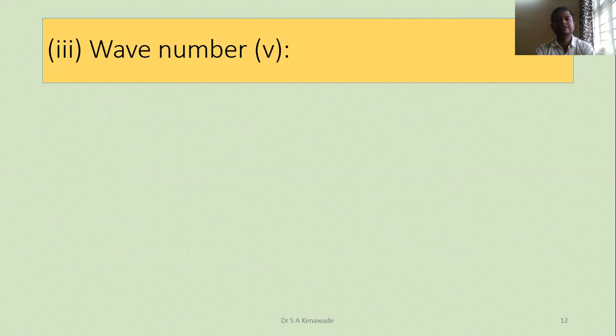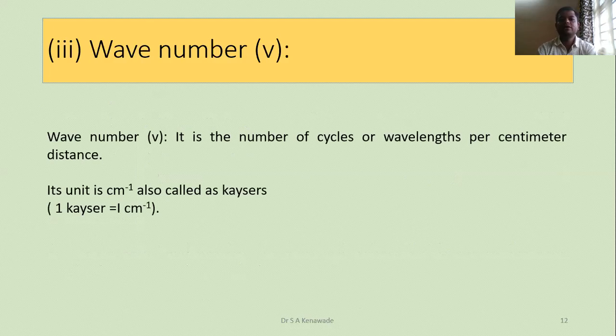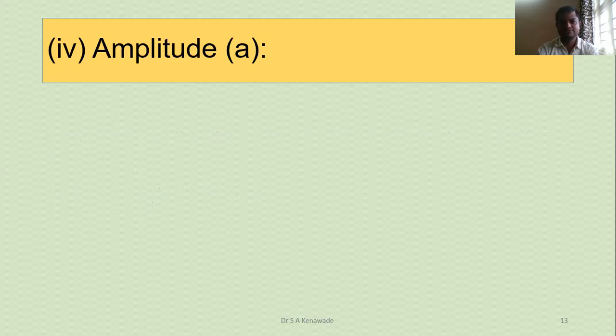The next definition is wave number, that is nu bar. Wave number can be defined as the number of cycles or wavelengths per centimeter distance. Its unit is centimeter inverse, which we call Kaiser. 1 Kaiser is equal to 1 centimeter inverse.